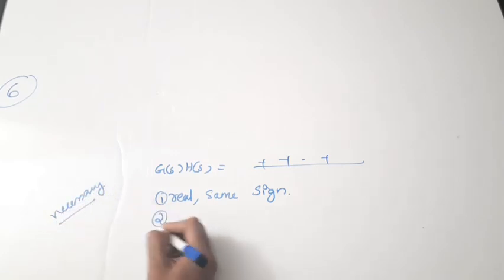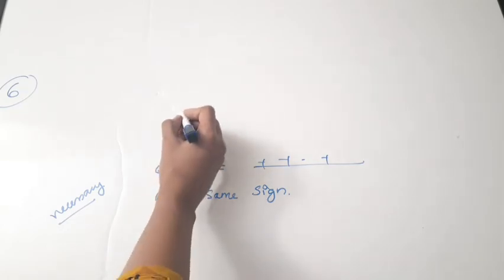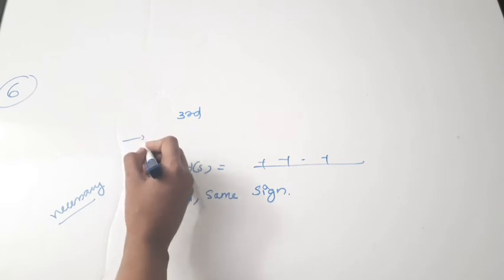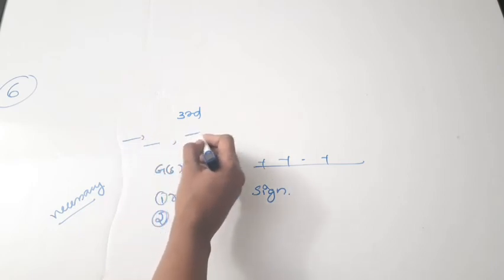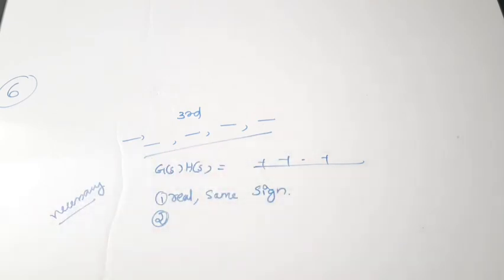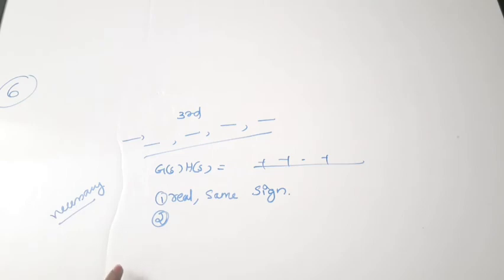Then the second condition is that the coefficients should be all non-zero. If you are writing a third order characteristic equation, the zeroth term should be there, the first term, the second term, and then the third term. All the terms should be there. So all coefficients should be present. No coefficients should be zero. So these two cases are the necessary conditions for stability.